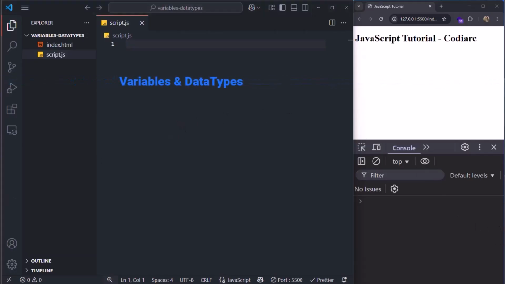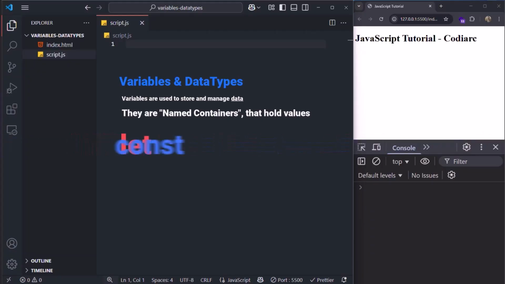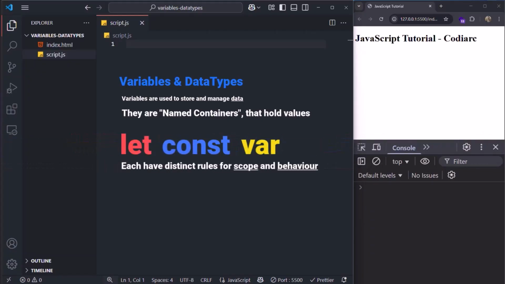Now, variables in JavaScript are used to store and manage data within a program. They act as named containers that hold values which can be updated or retrieved as needed. JavaScript provides different ways to declare variables: let, const, and var, each with distinct rules for scope and behavior. Variables are fundamental for creating dynamic and interactive web applications.